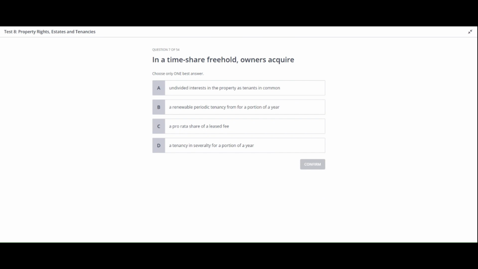Question number 7. In a timeshare freehold, owners acquire. Here are your options. A. Undivided interests in the property as tenants in common. B. A renewable periodic tenancy for a portion of a year. C. A pro rata share of a leased fee. D. A tenancy in severalty for a portion of a year. Take your time to carefully consider the question. Think about what owners acquire in a timeshare freehold arrangement. When you're ready, make your selection.